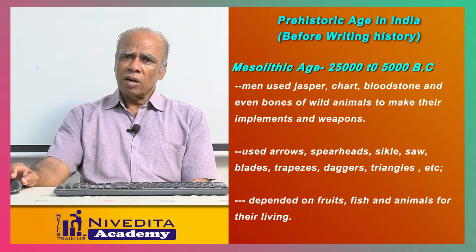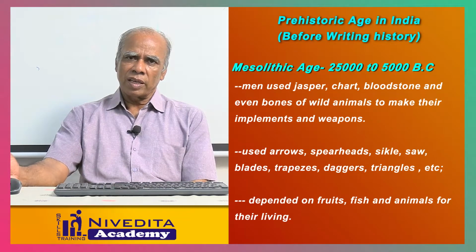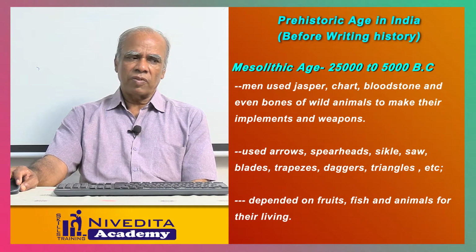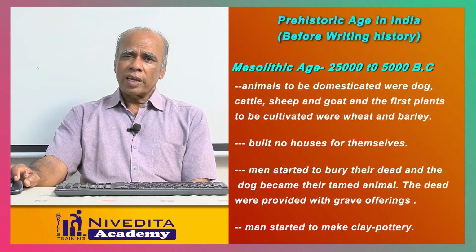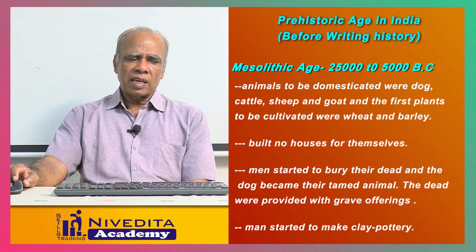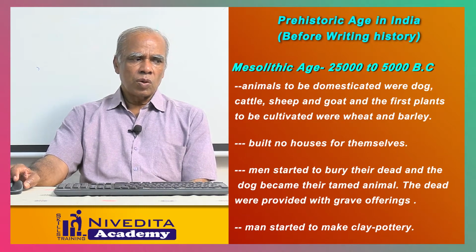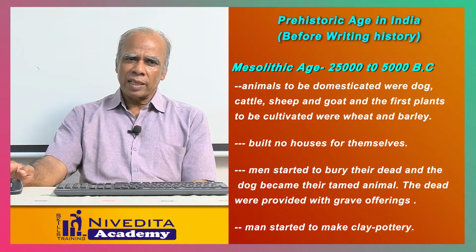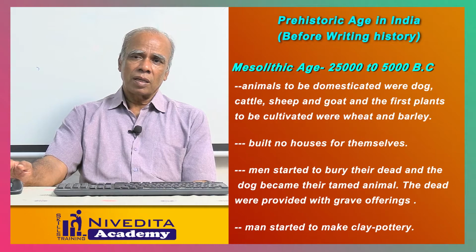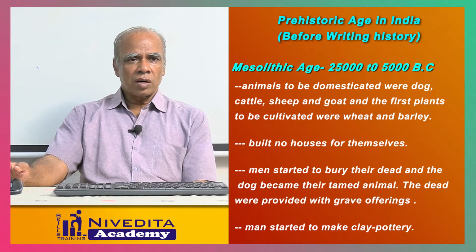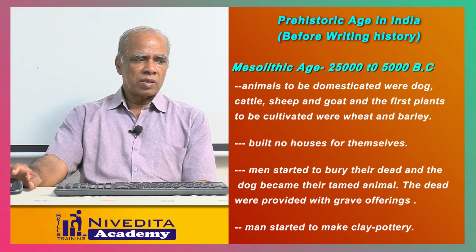They were also depending on fruits, fish, and killing the other animals. They ate meat of the animals also for the living. They domesticated some of the animals like dogs, cattle, sheep, goat. At first they started learning planting the farm, planting some of the crops also. They started doing farming work. They planted wheat and barley first.